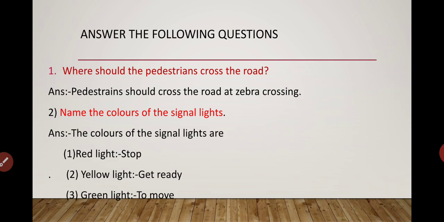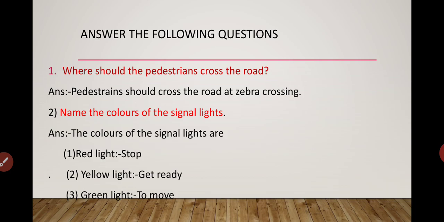Yes, who are the pedestrians? The people who walk on foot. So they should cross the road at zebra crossing. In the middle of the road you should not cross. Second, name the colors of the signal lights.